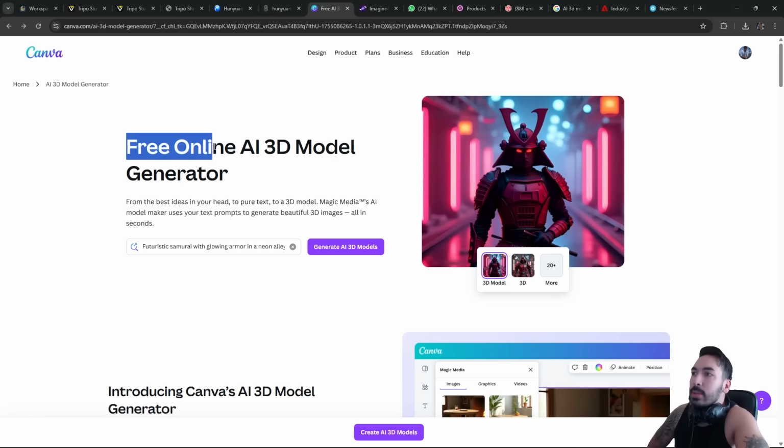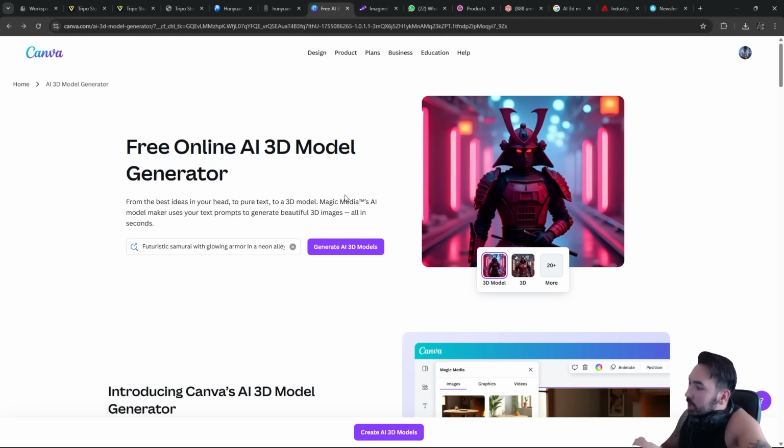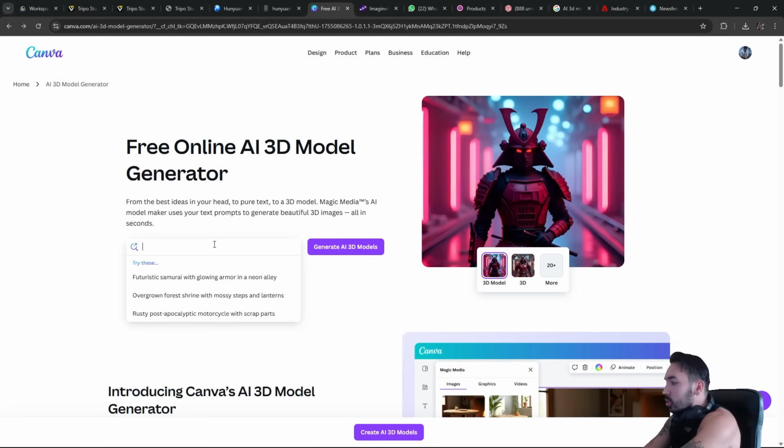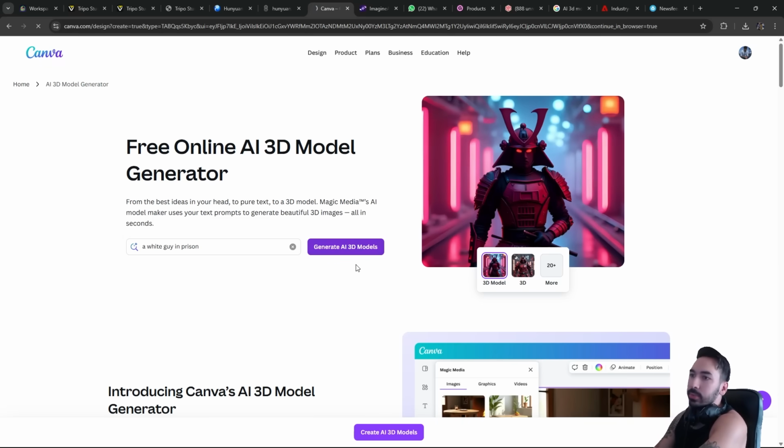And then there's Canva, who claims they've got a free online AI 3D model generator. So you would think that you type in something and it generates a 3D model for you, much like the tools that we just looked at. So let's try something like a white guy in prison. Generate AI 3D models. Let's see what happens.